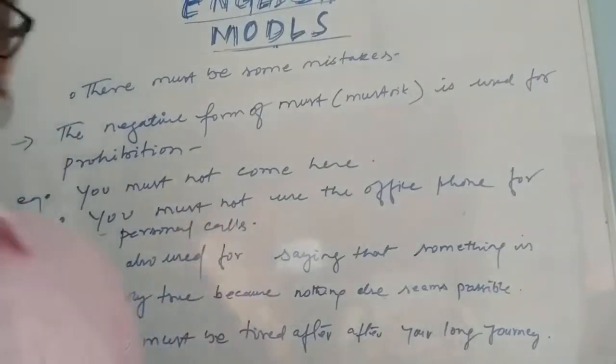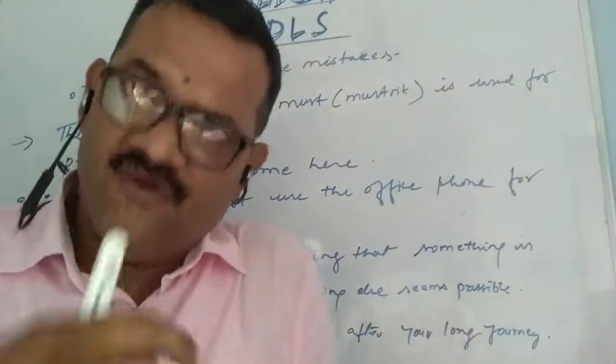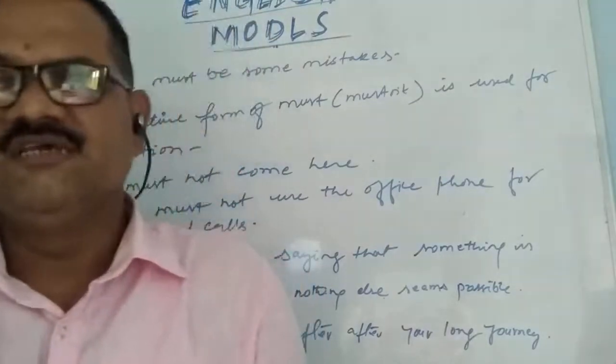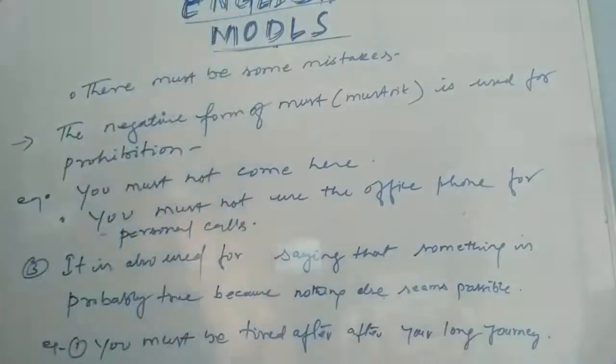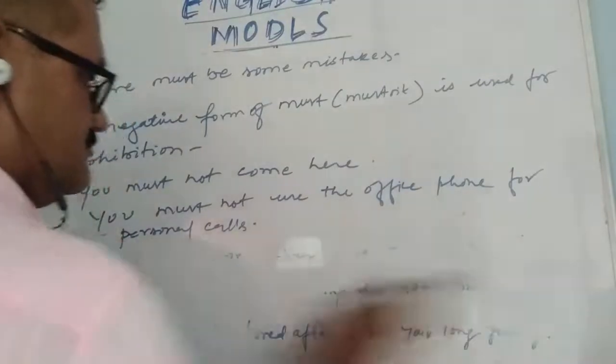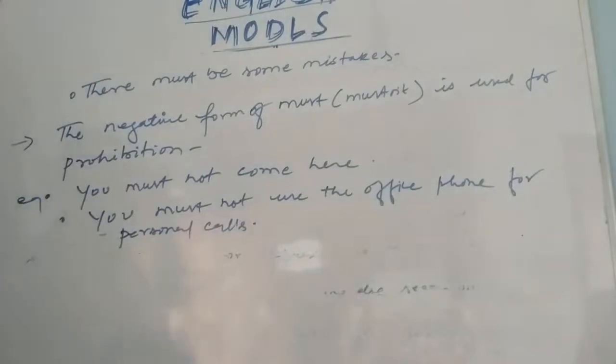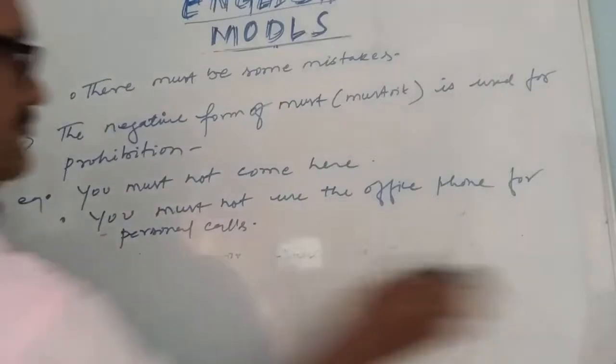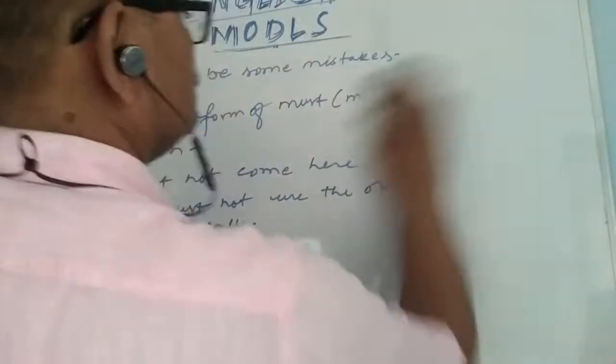That means use of office phone for personal communication, for personal call is strictly prohibited. Okay, next one.